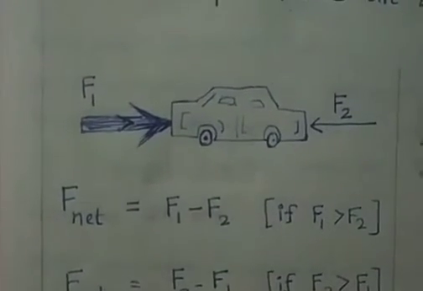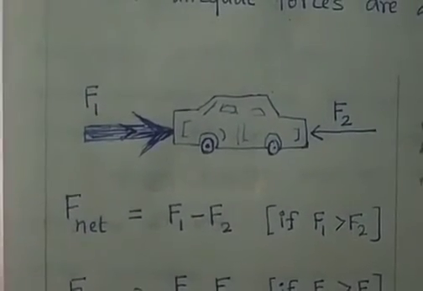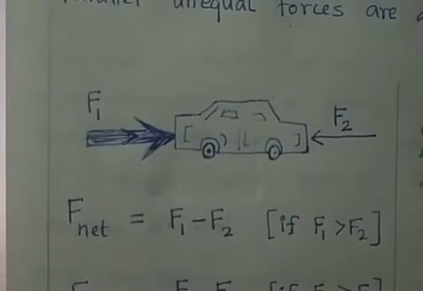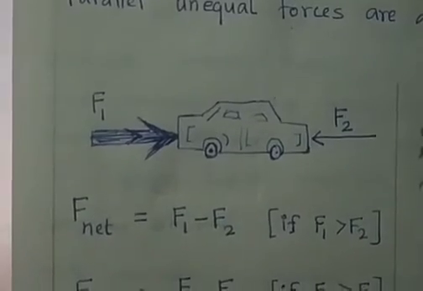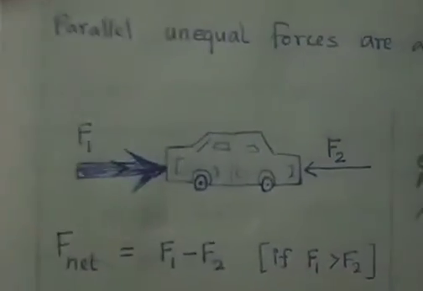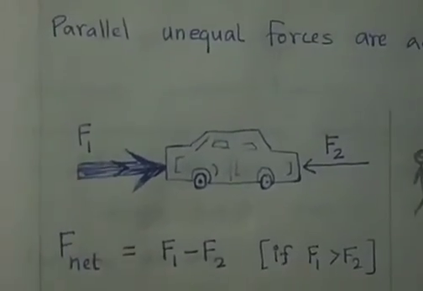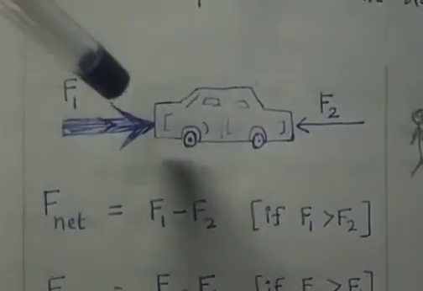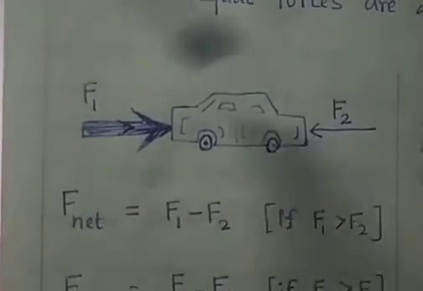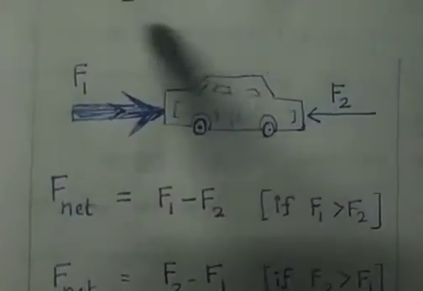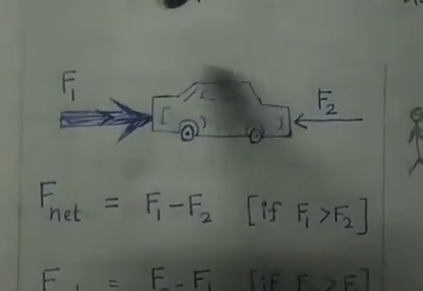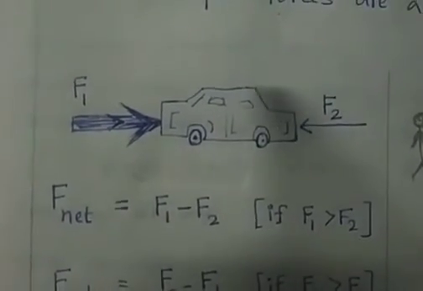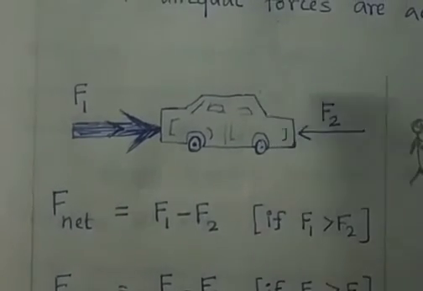Look at this figure. In this car, there are two forces acting. Is it in the same direction? No. Both are acting in opposite directions. F1 force is acting in the rightward direction, F2 force is acting in the leftward direction. So there are two forces acting on one object in opposite directions, with different or the same magnitude. Hence this type of force is called unlike parallel forces. Like parallel force means same direction, unlike parallel force means opposite direction.